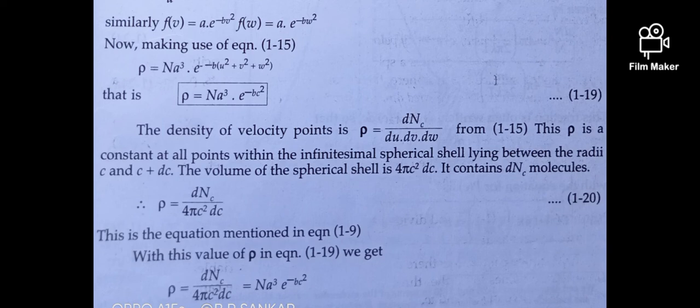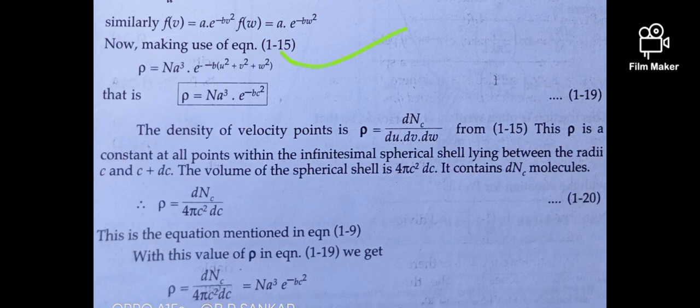Now making use of equation 1-15, that is rho equals n f of u, f of v, f of w. Substitute these values, we get rho equal to n into a cube into e power minus b of u square plus v square plus w square.